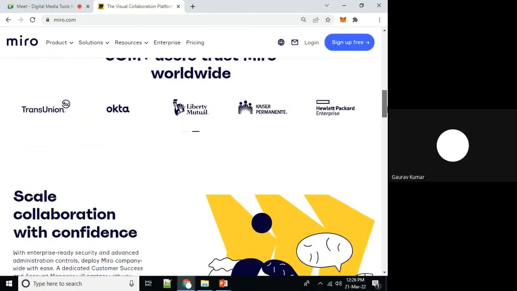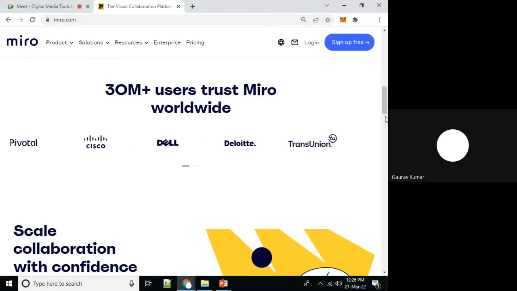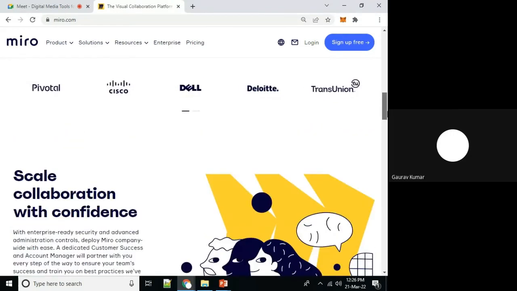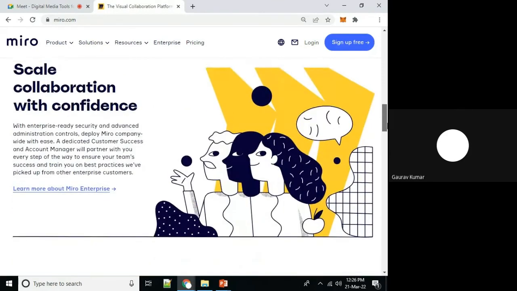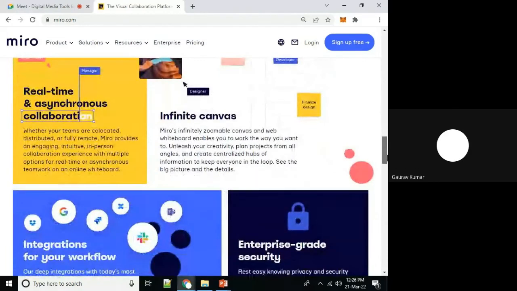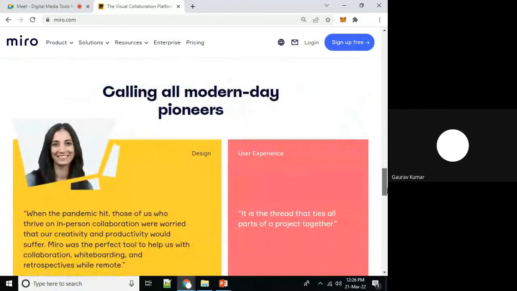You can see how many users are there. Even the corporate world is using it. Dell, Deloitte, Cisco are using this platform for real-time communication with their participants, with their colleagues. Real-time canvas, dynamic whiteboard or dynamic ink board.